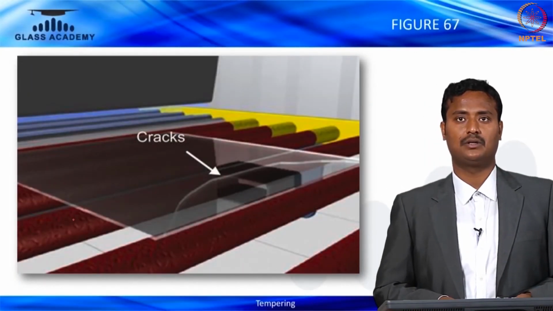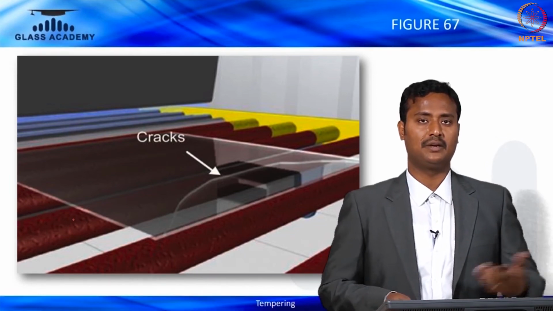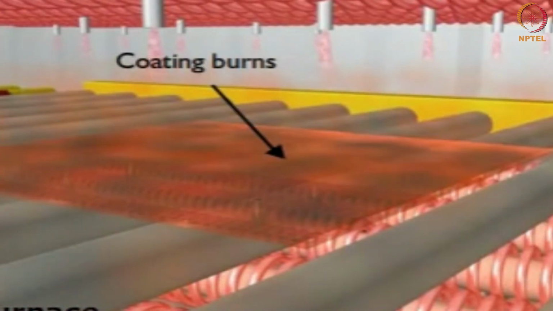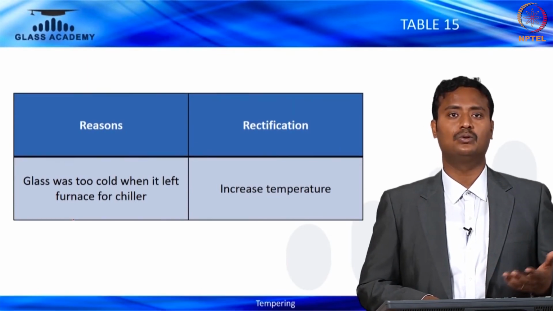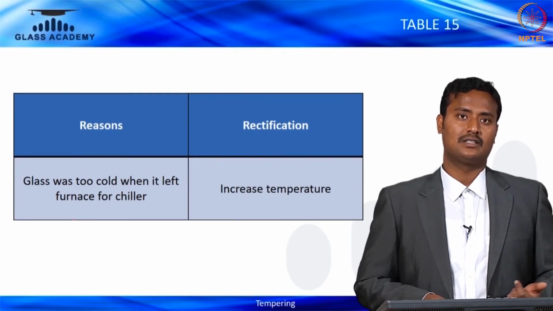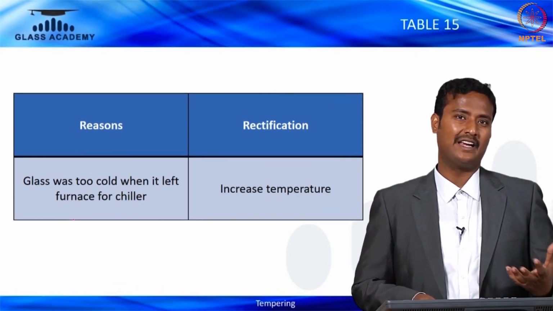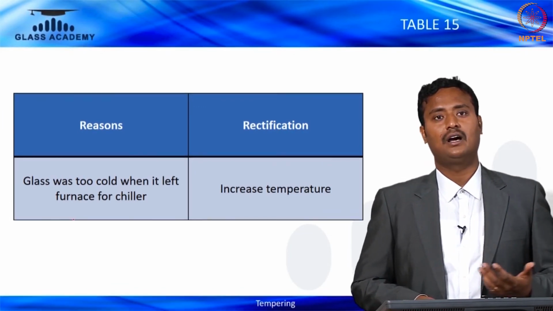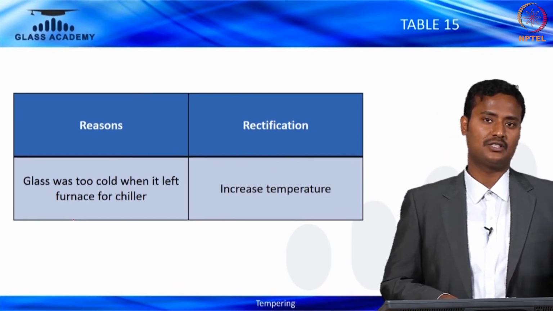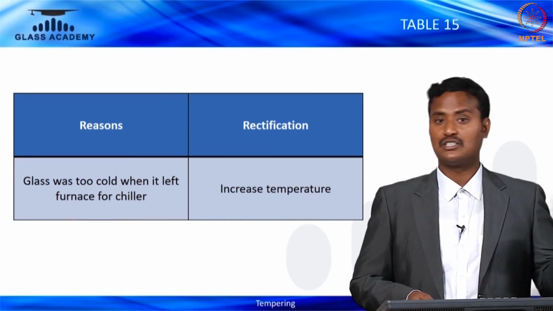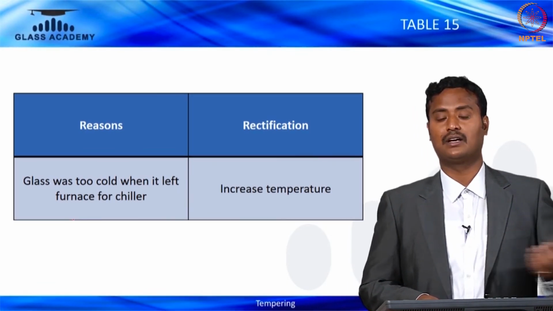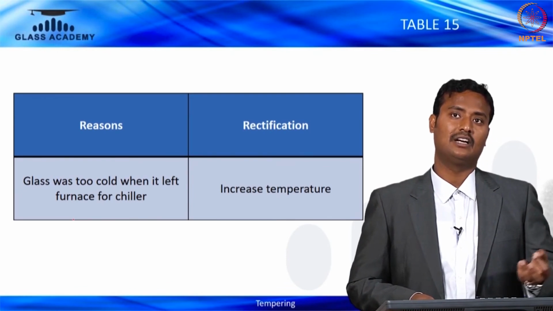Again, cracks, which we mentioned earlier. There are many reasons. Let's look at them. One reason is that the glass was too cold when it left the furnace, meaning it was not sufficiently heated up, so increase the heating time. Or in case of shell edges at pre-processing time, if the edges are not ground properly, the glass will break in the chiller.